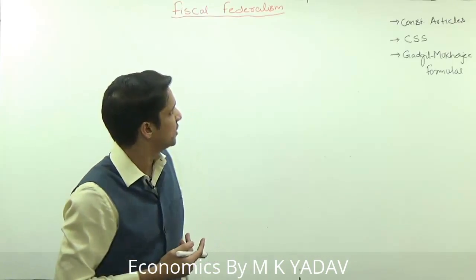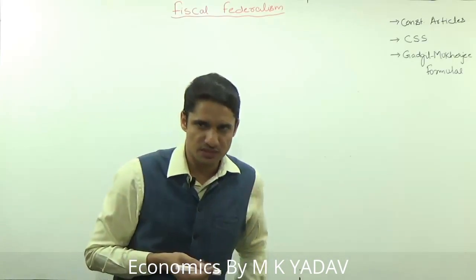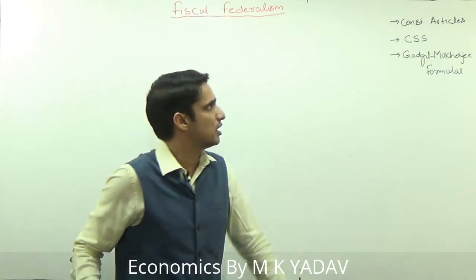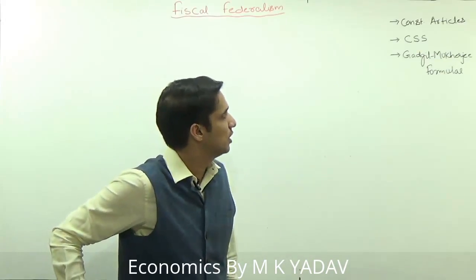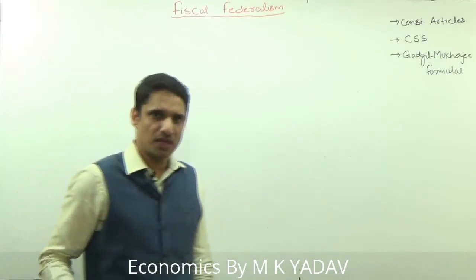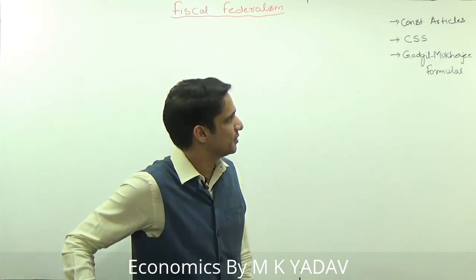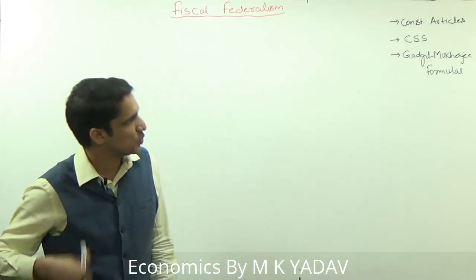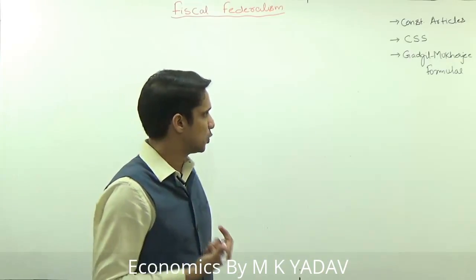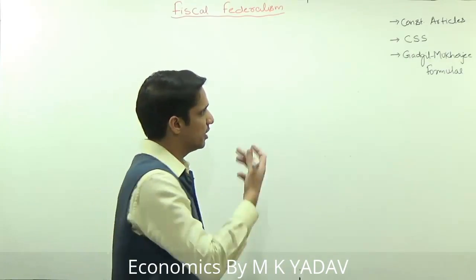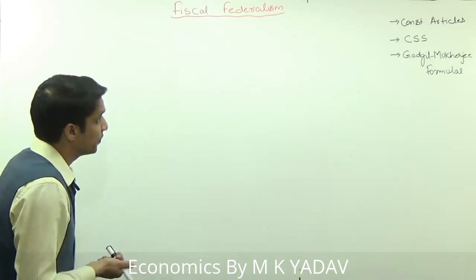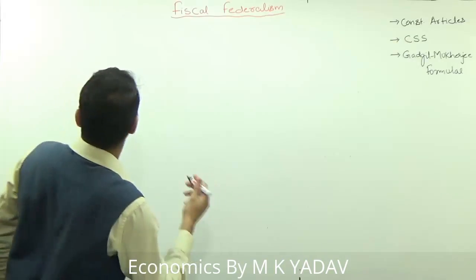So under this center-state finance relation, or under fiscal federalism, we are going to cover the following topics. First, the relevant constitutional articles which are related to federalism. Then we'll discuss the centrally sponsored schemes, and we will also discuss the Gadgil-Mukherjee formula and the special category states: why states like Bihar and Odisha are demanding special category status, what extra benefits the states will get if they are covered under special category states, how it was started and all. So first of all, I'll start with the constitutional articles.